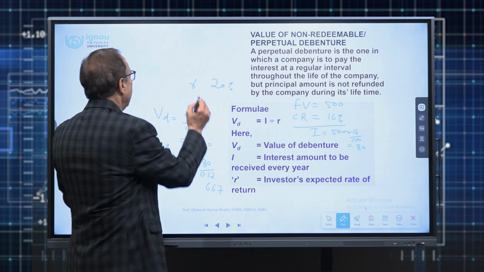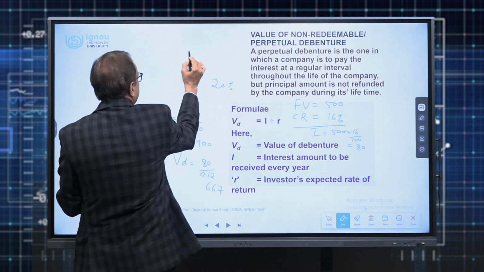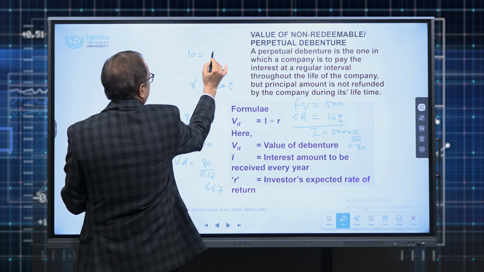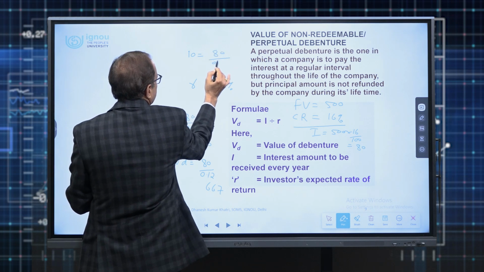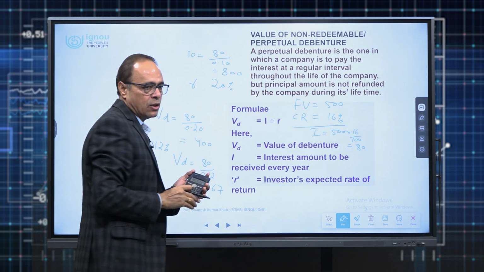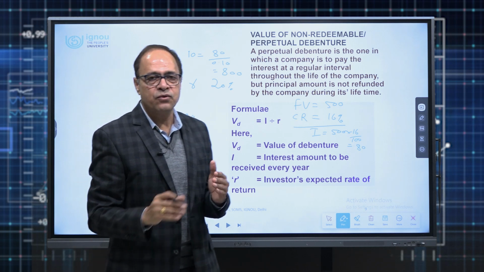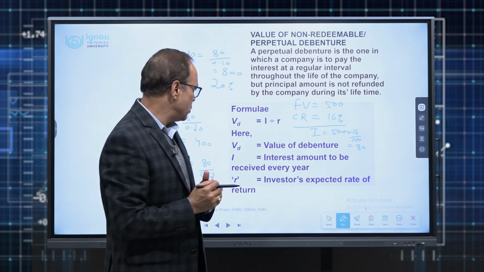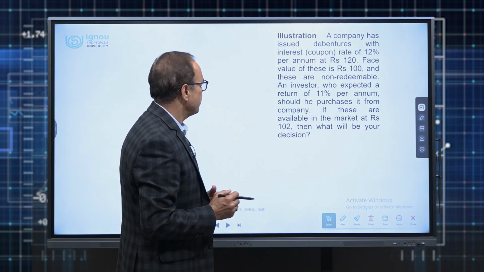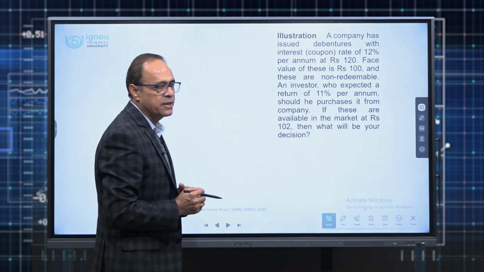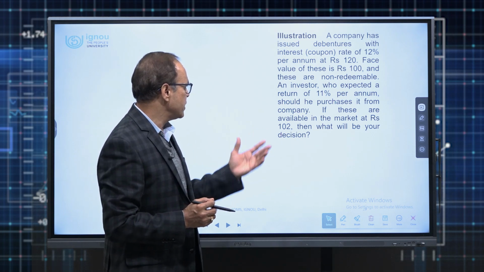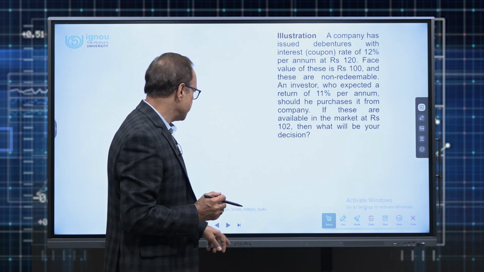On the other hand, there is an investor who is expecting, let us say, 10%. So 80 divided by 0.10. So he is willing to pay 800. So this is how the function proceeds for the valuation of deep discount bonds or zero coupon bonds. So this is the illustration. Although I have explained another illustration, this illustration can also be worked out. So you can work it out very well.